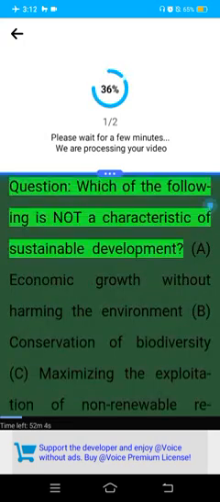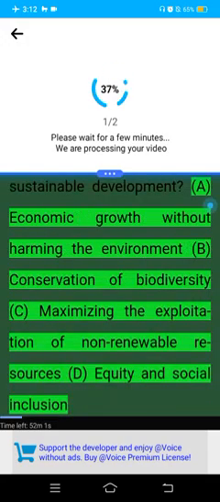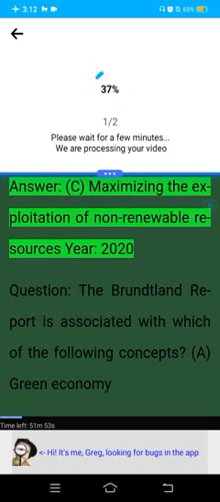Previous year questions. Question: Which of the following is not a characteristic of sustainable development? A. Economic growth without harming the environment. B. Conservation of biodiversity. C. Maximizing the exploitation of non-renewable resources. D. Equity and social inclusion. Answer: C. Maximizing the exploitation of non-renewable resources.